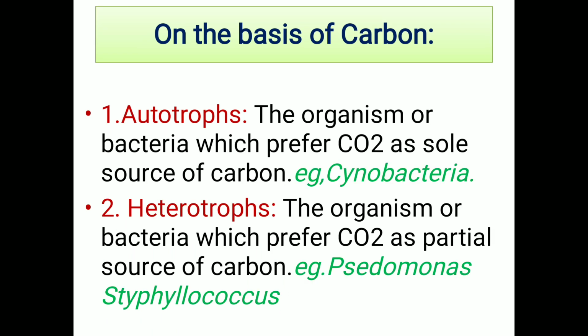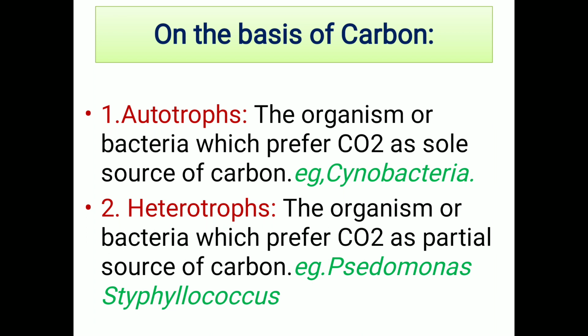Next one, on the basis of carbon, it is classified as autotrophs and heterotrophs. So autotrophs means what? The organism or bacteria which prefer CO2 as a sole source of carbon. That means that bacteria obtain the carbon from the CO2. That means complete nutrition is obtained from the CO2. So it is called autotrophs.